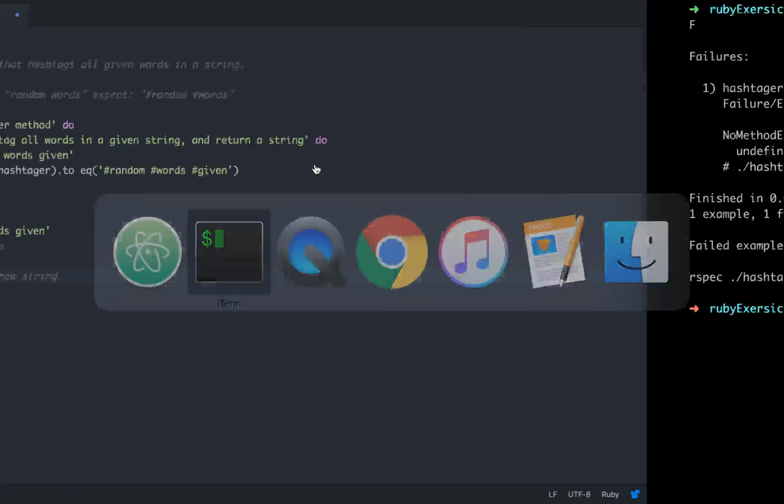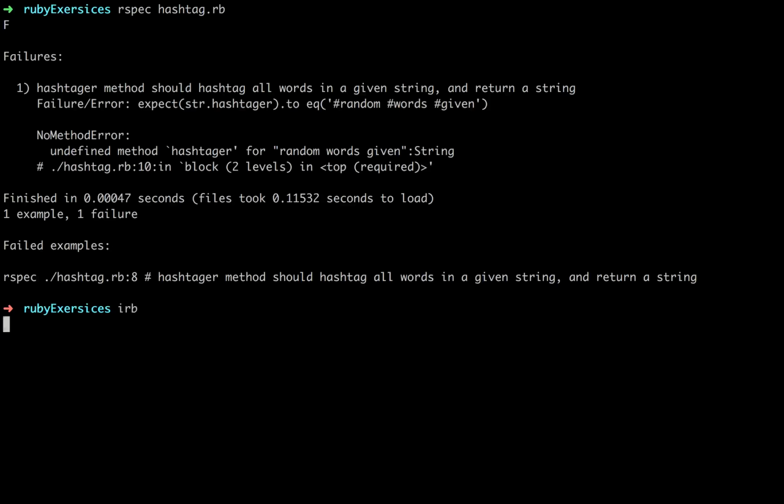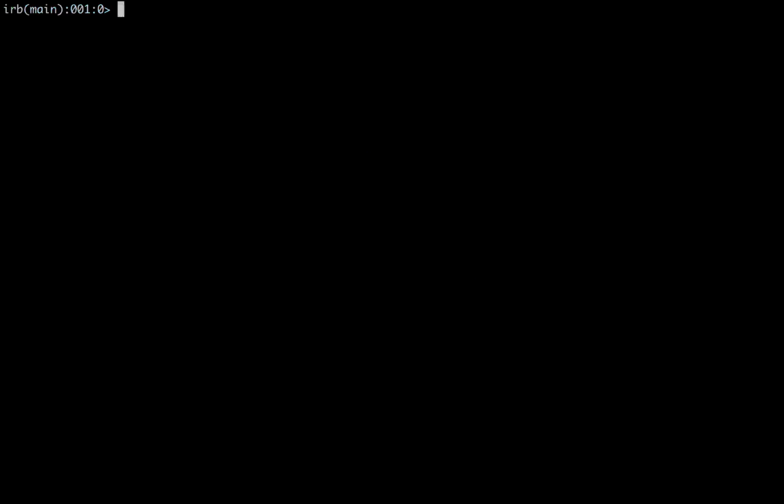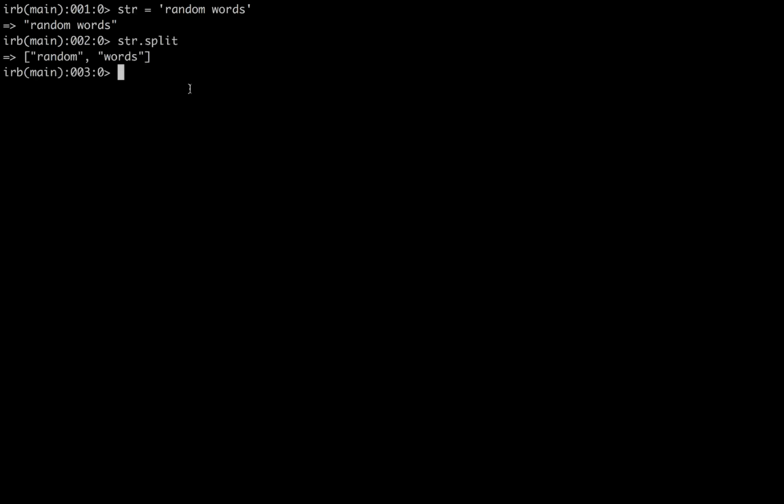Let's go into IRB right here. And let's say that we have an str variable here of random words. Okay, so str.split. What does that do? That splits apart the words. Cool. So now that we have the words split into an array, you'll notice that it's an array with two strings in it, or the amount of words that you have.